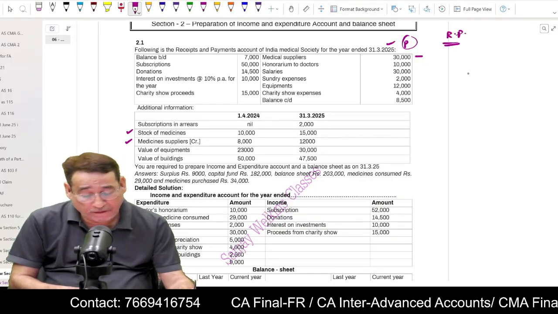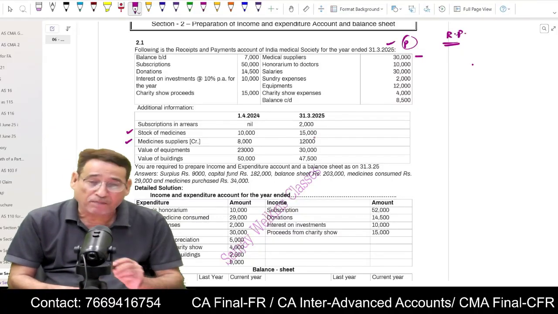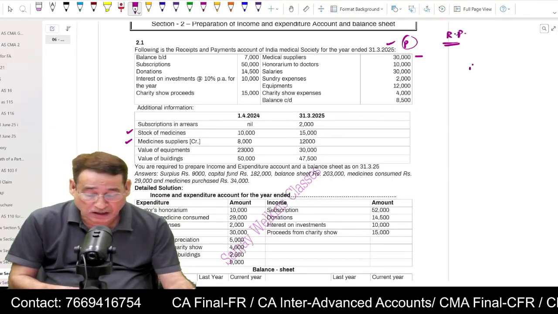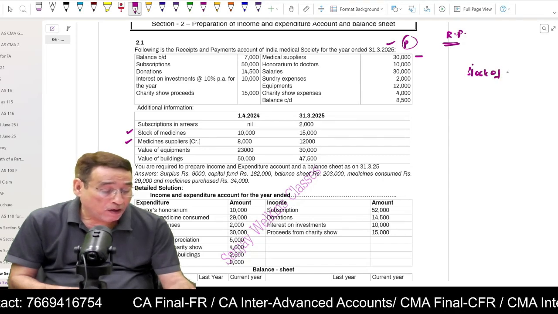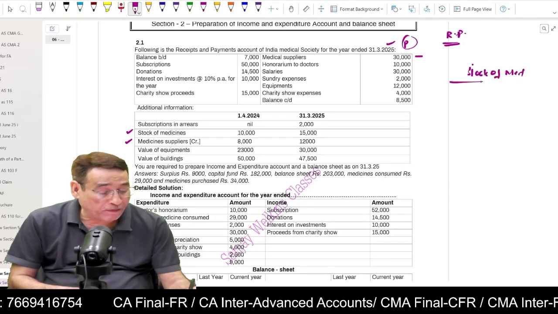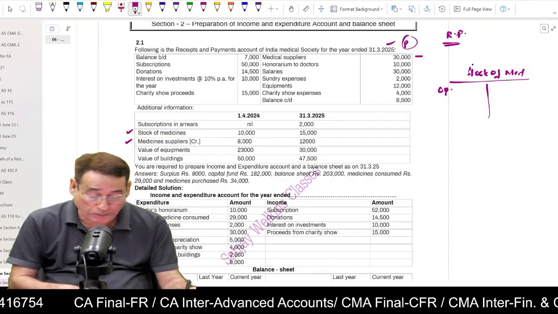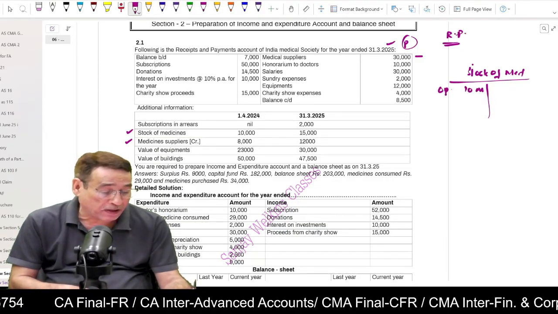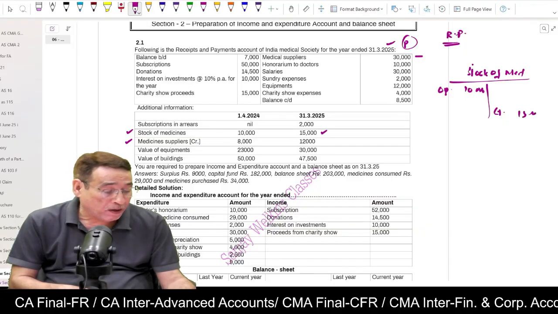So for that, I will have to compute the stock of medicine account and what we call the medicine suppliers account. As I told you in the class, first the stock of medicine account I will prepare. Now, because stock of medicine is an asset, I am going to write opening balance. Opening balance is 10,000. I will write closing balance, and closing balance is 15,000.